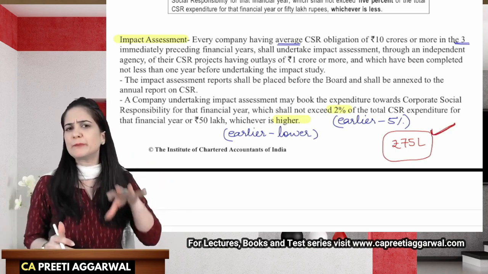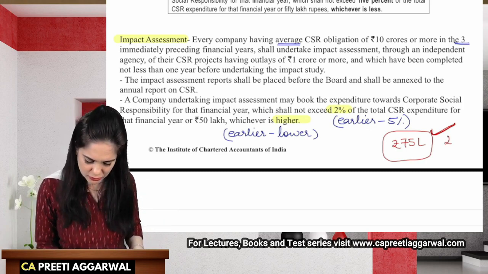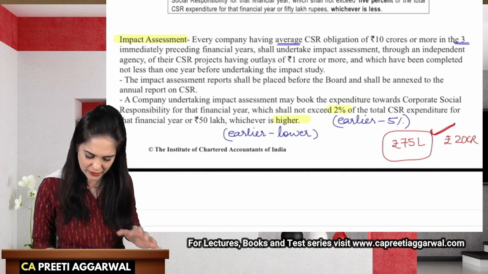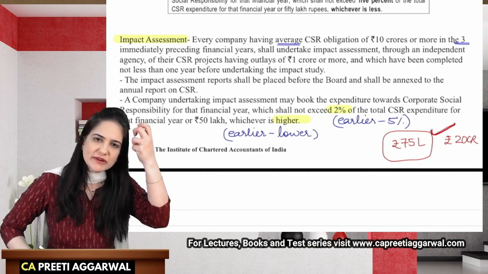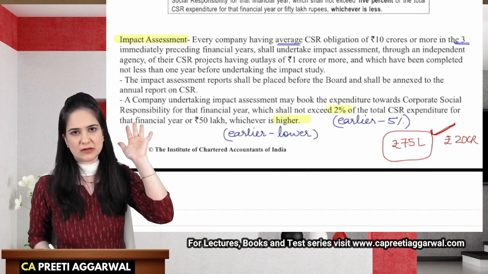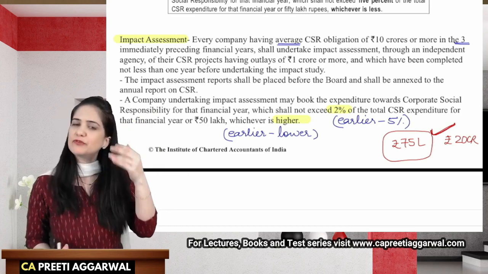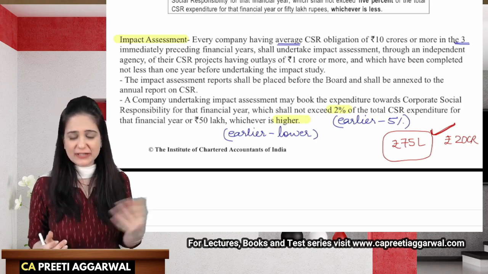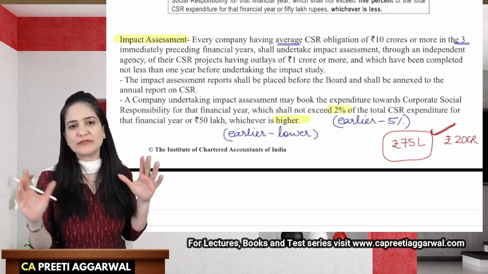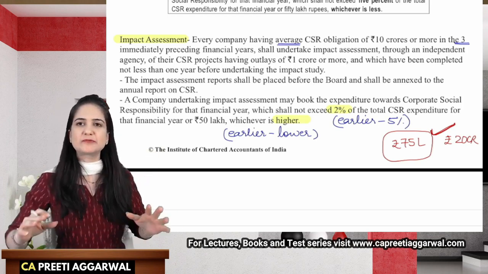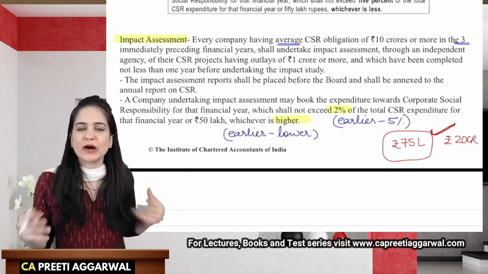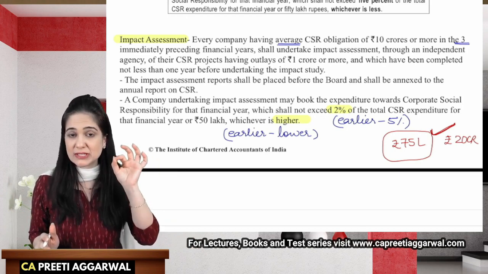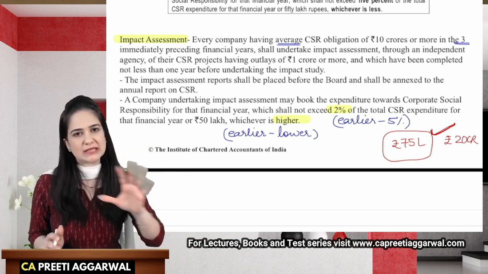So let's say if in a particular year you were required to spend 20 crore rupees. Out of 20 crore, we will consider as if you have spent 75 lakhs. Okay, that is a genuine expenditure. We would allow it. But we cannot just allow any amount of expenditure. Otherwise, people will say, I have spent the entire amount on impact assessment, now I need not spend anything on the project. So there was always a limit on the expenditure that was allowed as a CSR expenditure.